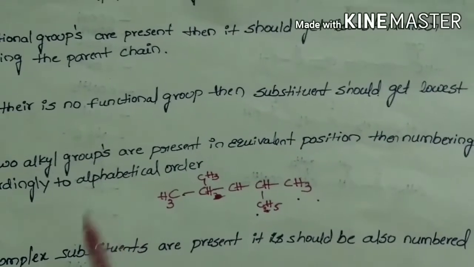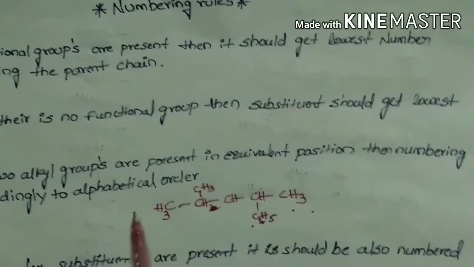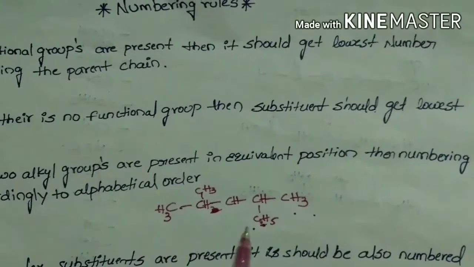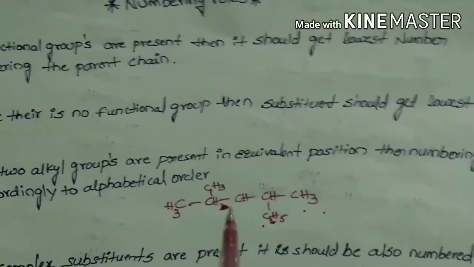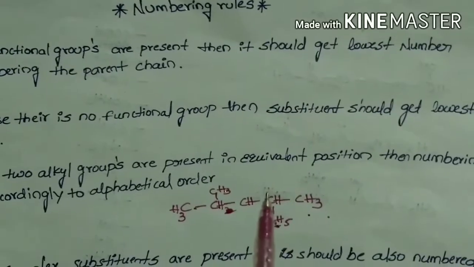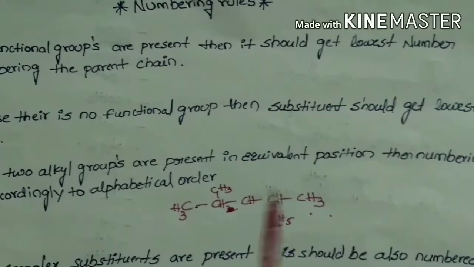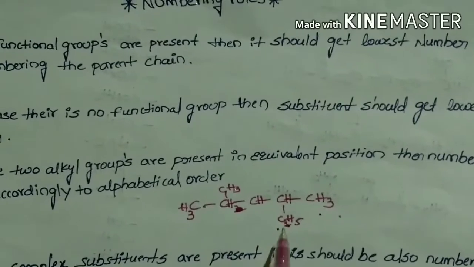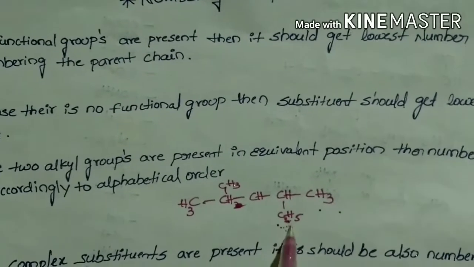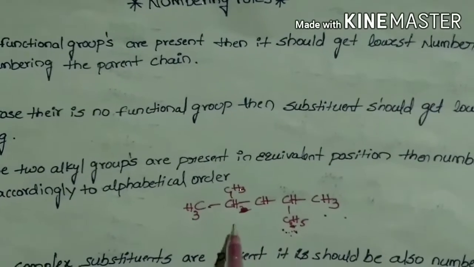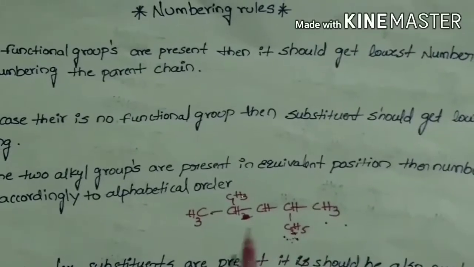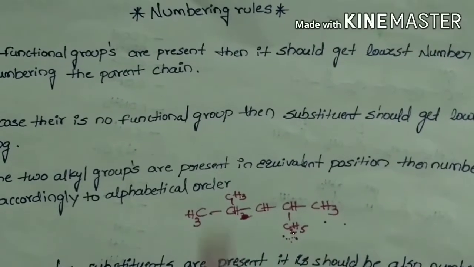So numbering from left to right or right to left gives equivalent positions. In such a case, we number according to alphabetical order. As E comes first, we give the lowest number to the ethyl group and then to the methyl. So we have to number from right to left.